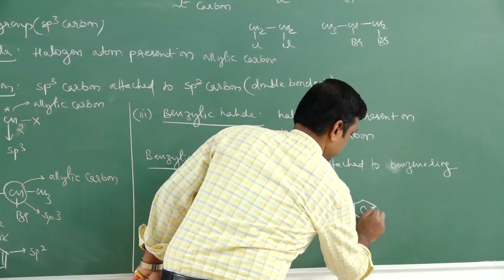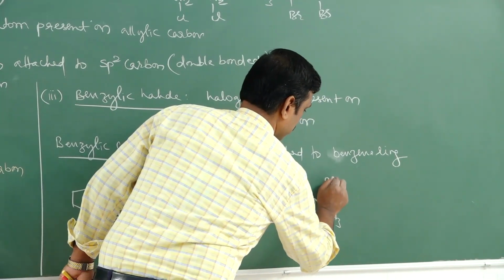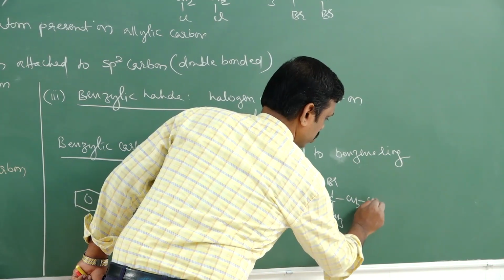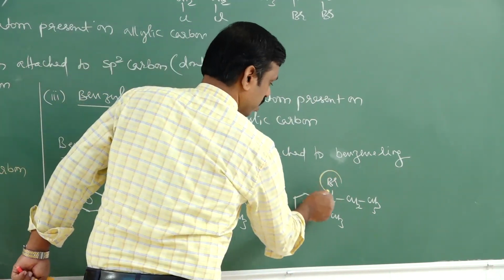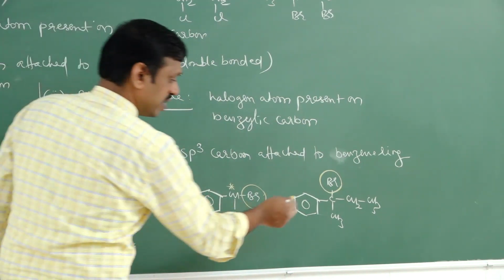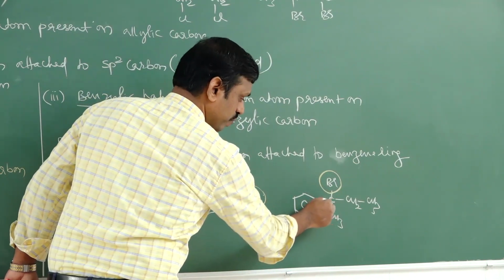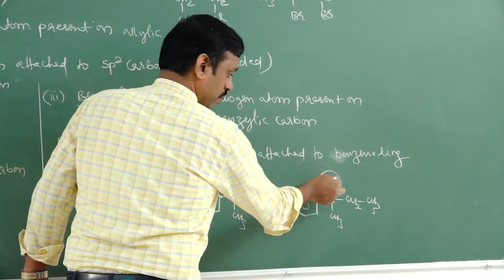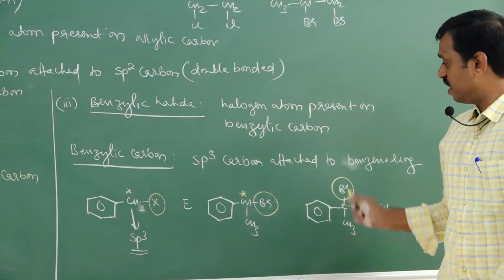Let us take a benzene ring, with CH3, bromine, CH2, CH3. Come on, tell me now where the bromine atom is present? On a benzylic carbon. Why is this a benzylic carbon? This carbon is attached to the benzene ring. Therefore bromine is present on a benzylic carbon, so it is also a benzylic halide.